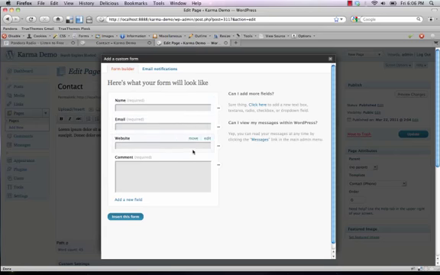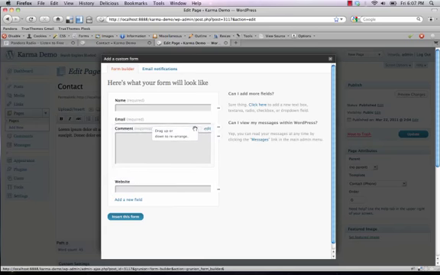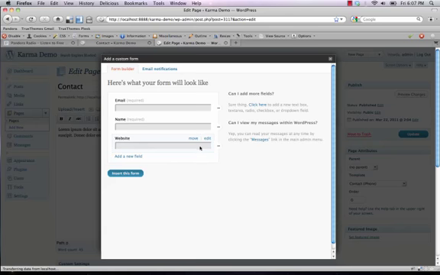Now in terms of customizing the form, you can drag these fields. Right over here, when you hover over it, it says move, and then you just click on that, and then you can drag the fields. So you can very easily rearrange the fields. If you want to delete any of the fields, you'll see over here there's this little minus sign next to each field. So if we wanted to delete the comments, just hit this delete and it'll remove it right away.